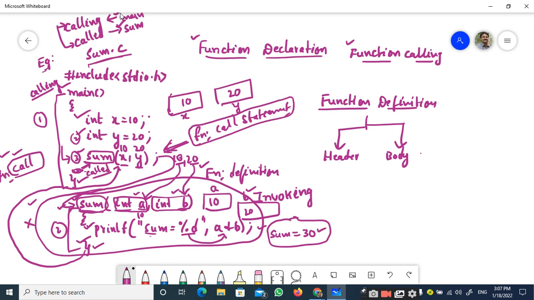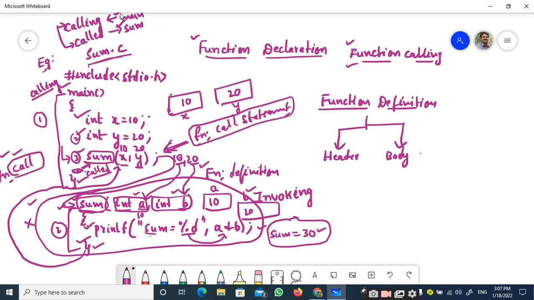This is how the function calling is going to happen. The main important point you should keep in mind is that by default all the functions in C are inactive. In order to make it active, you have to invoke that function. In order to invoke that function, you have to call it with the name of the function.